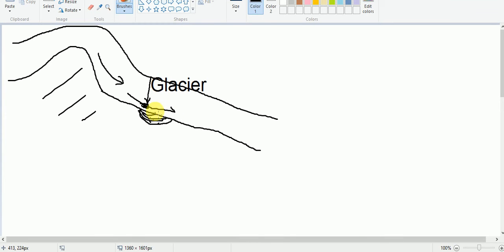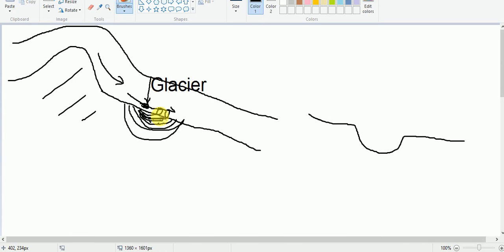Sometimes here below the glacier you may find stones, fragmented stones embedded at the bottom, and these stones also will scratch the surface, and therefore a scar will be formed like this. Below the glacier a scar will be formed like this, and this process will continue, and the size of the depression will grow like this, because of the scratching of the surface done by these rock fragments.